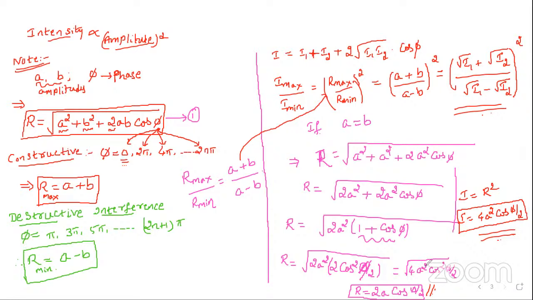So generally we are not deriving the formula separately for constructive or destructive interference. We are getting the formula for the general case, which holds good for both constructive as well as destructive interference. So for any type of wave, the resultant amplitude is 2a cos phi by 2 only if the amplitudes are equal. I will give a few examples to understand better.